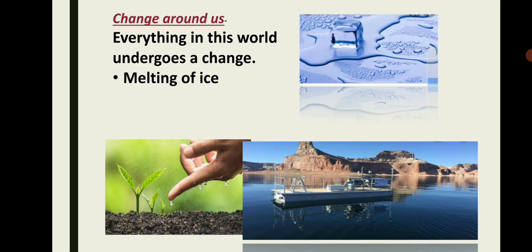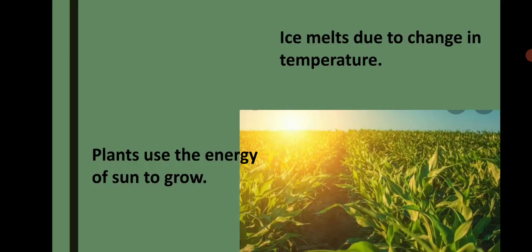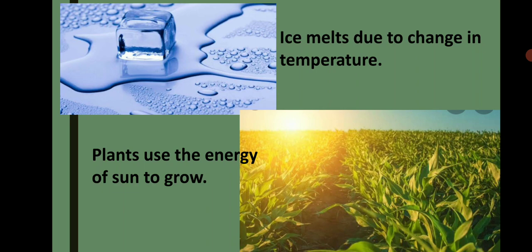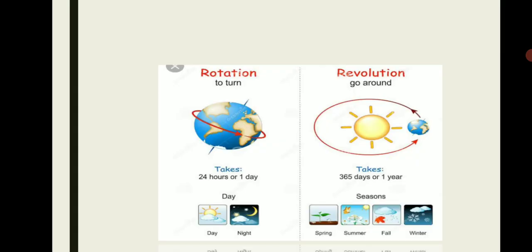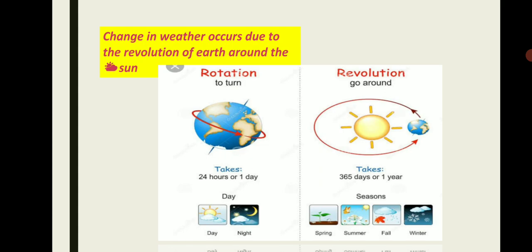Examples of these are melting of ice, growing of plants, and evaporation of lake water. When we see the picture, we can realize that every change has a cause. Ice melts due to the heat of the sun, plants use the energy of the sun to grow, and the change in weather occurs due to the revolution of the earth around the sun. Similarly, day and night are caused due to the rotation of the earth.